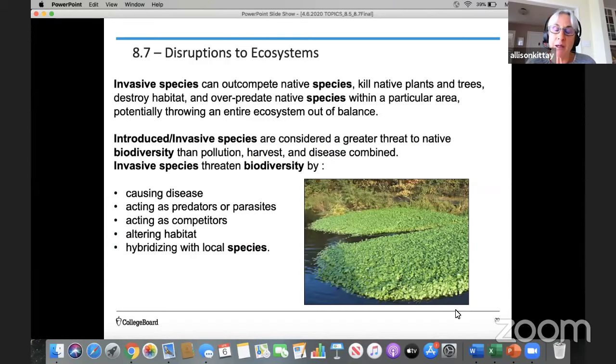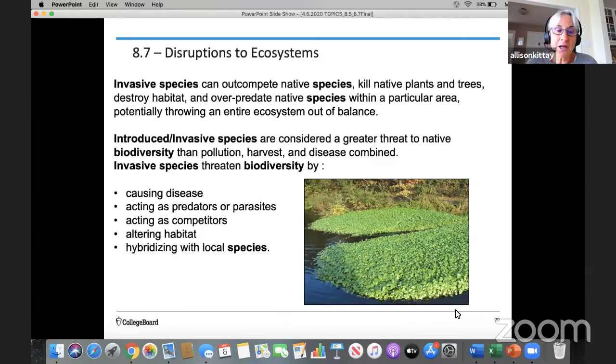A little bit more about invasive species is they can outcompete native species, they can kill native plants and trees, destroy habitats, and overpredate the native species within a particular area, and that can throw the entire ecosystem out of balance. The image is just showing what's happening to a freshwater lake as this weed just infiltrates and blocks out the sunlight, so perhaps any other species is prevented from growing there.